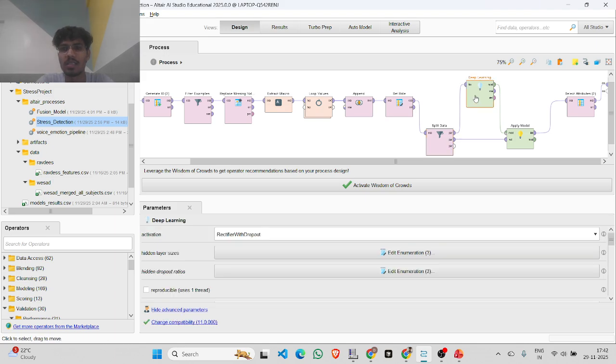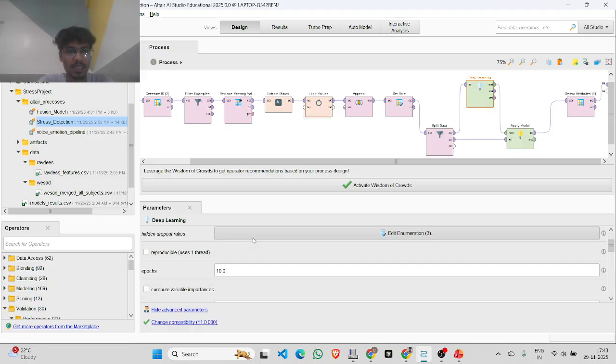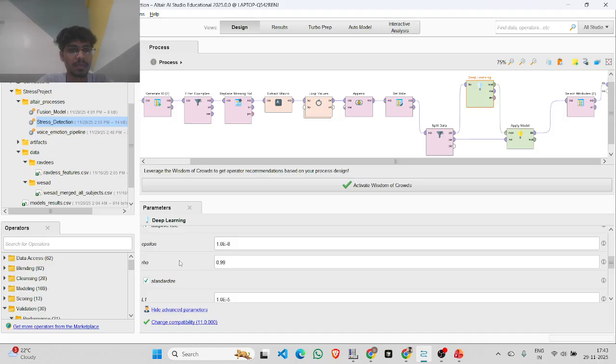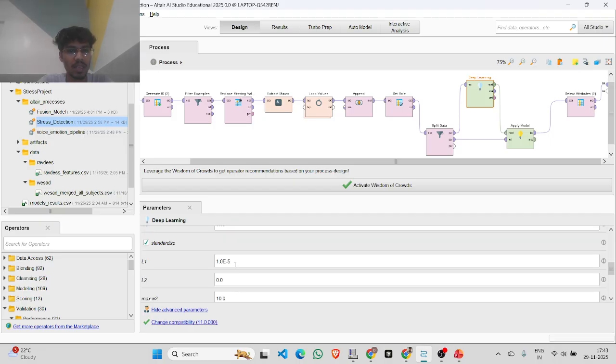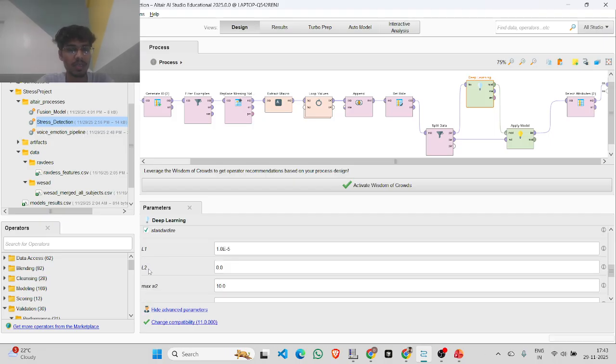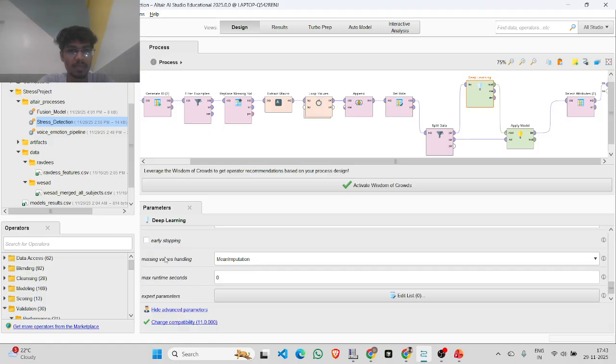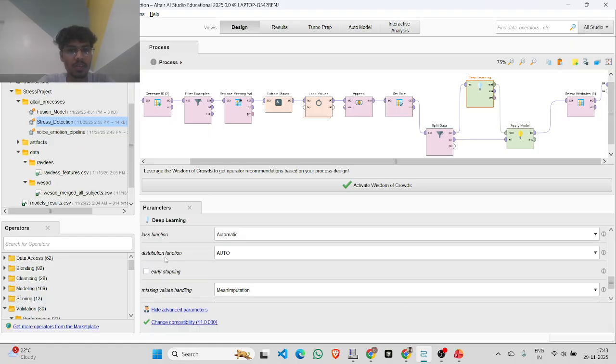Okay, this is the deep learning model. This is the activation function, rectifier with dropout, and you can see the number of epochs I'm using is 10, and the train samples per iteration is -2, and the rho is 0.9. I'm using that as of now, and the L2 and L1 norms, and loss function are there. So you can manipulate based on your need.